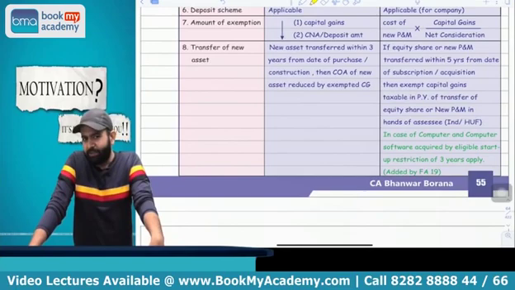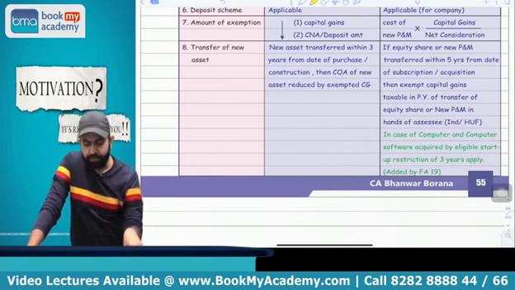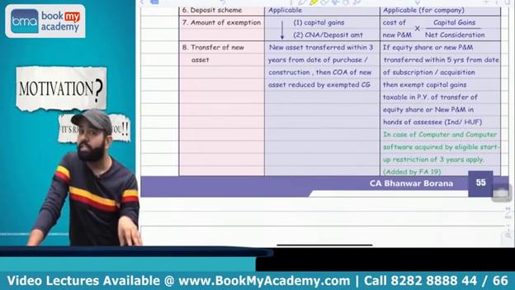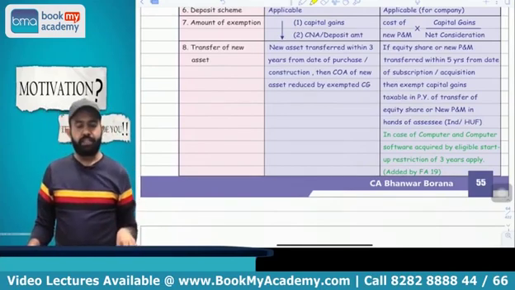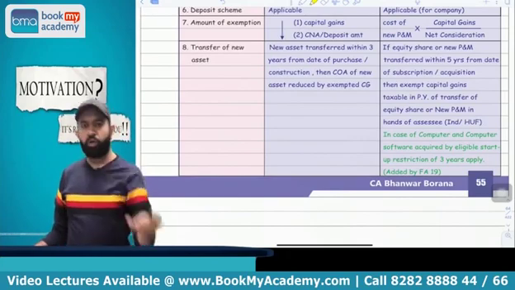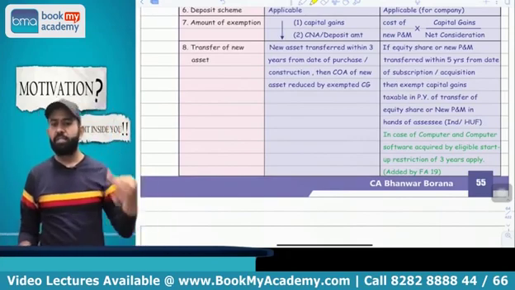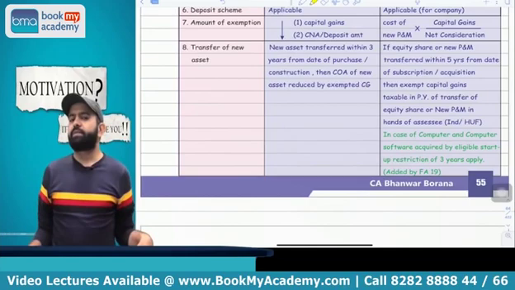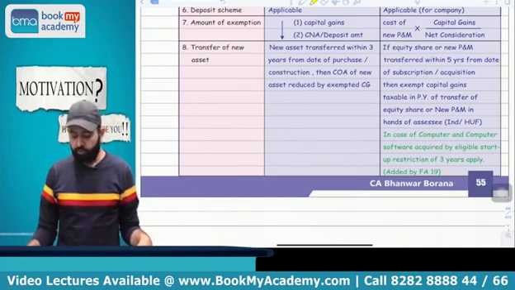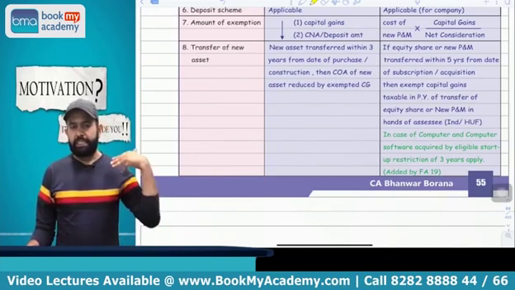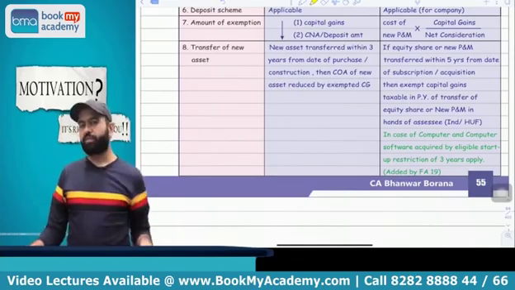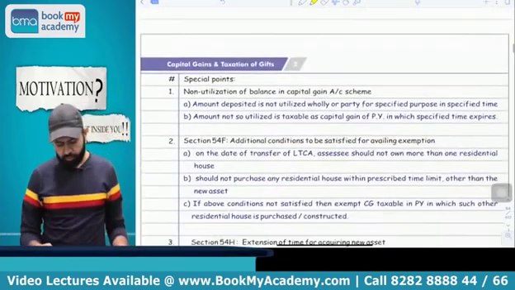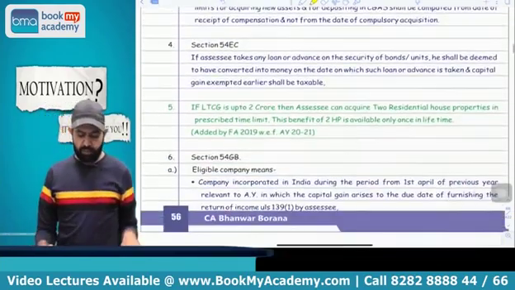Yes. But try to understand, for computer and computer software, if a startup is in computer and computer software, that restriction is not of 5 years, that restriction is applicable only for 3 years. So normally for other plant and machinery it is 5 years, but in case of an eligible startup in computer and computer software, the time limit is 3 years. The lock-in is applicable only for 3 years, because there is technology development and all. So within 3 years, it should not be transferred. You got my point or not?